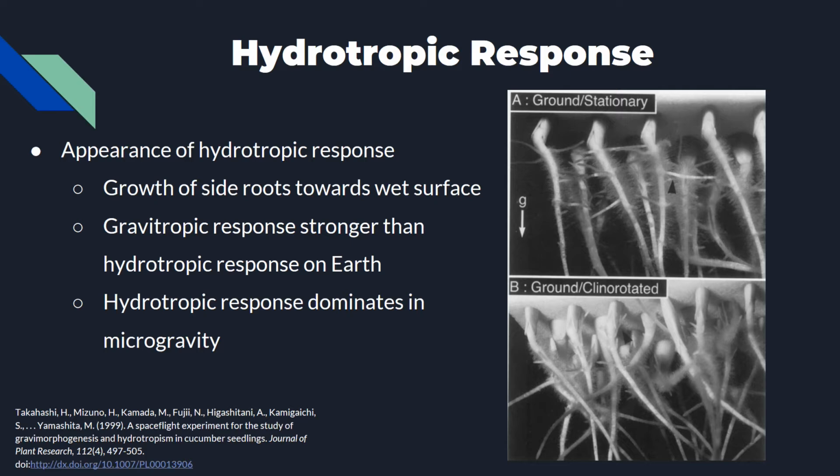Hydrotropic response. Another observation made on plants in simulated microgravity is the presence of a hydrotropic response that isn't usually there in normal gravity. Hydrotropism means movement or growth towards water. In a microgravity experiment, the lateral roots of cucumber seedlings that usually grow perpendicular to the main root were growing at acute angles due to the presence of a wet surface, as shown in the bottom picture. From this, it can be inferred that the gravitropic response is stronger than the hydrotropic response, and therefore suppresses it in normal gravity conditions.